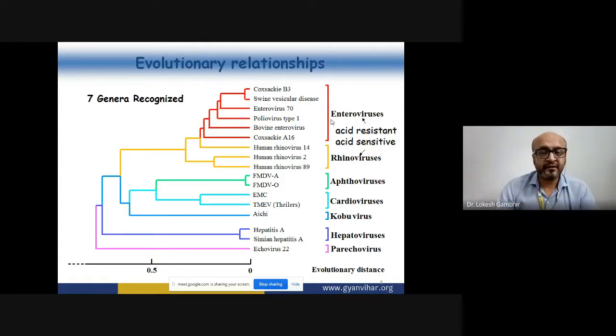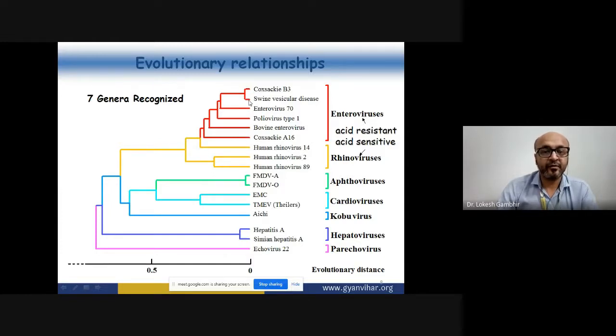Now, the other genera we are talking about are aphthoviruses, cardioviruses, hepatoviruses, or hepatitis A, which is again a severe pathogen against the liver. All these viruses have been grouped together in a single family called Picornaviridae. Sequence information is available to us, and based on that, a phylogenetic tree is formed, showcasing their evolutionary relationship, where we see clearly that certain viruses are very close to each other, whereas other viruses originate from a common ancestor.